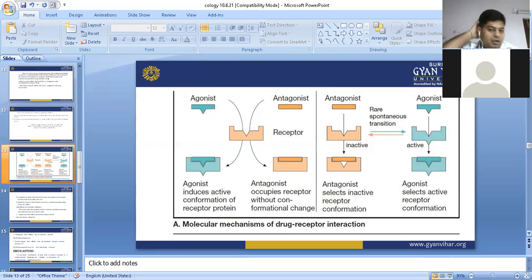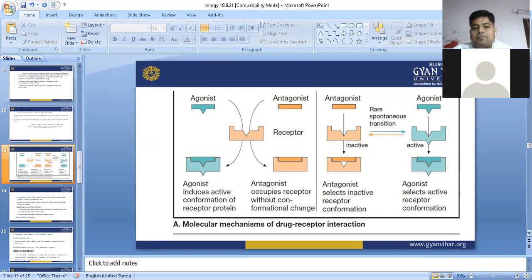In case of antagonist, when the antagonist binds with the receptor, it occupies the receptor. Antagonistic substances have affinity. I have told in the last class, antagonist having affinity means it binds with the receptor but is unable to change the conformation of the receptor.